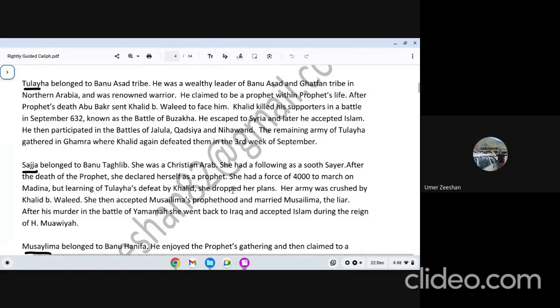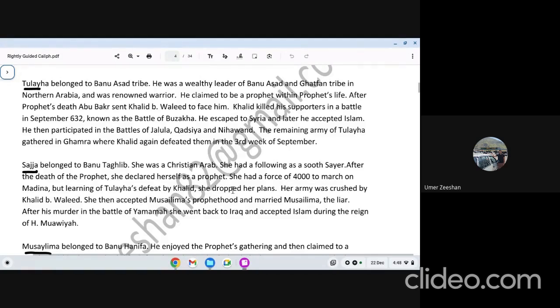She was a Christian woman, and she was a soothsayer, or we can say fortune teller. Like she used to tell the people by looking at their hand, palmistry. And she already had followers at that time. So she noticed that prophethood is a good business. People are giving respect, this and that. And she claimed herself to be the prophet after the Prophet's demise. She's the only one who declared prophethood after the Prophet's demise. And she had a force of 4,000 people. She decided to fight with the Muslim army.